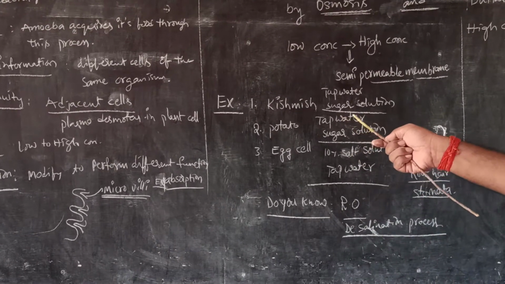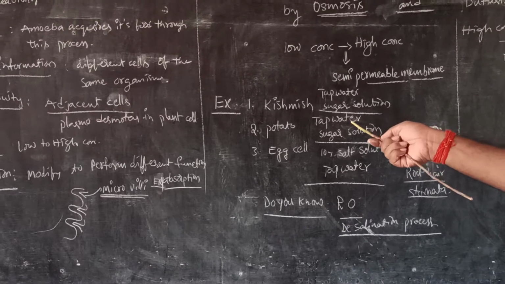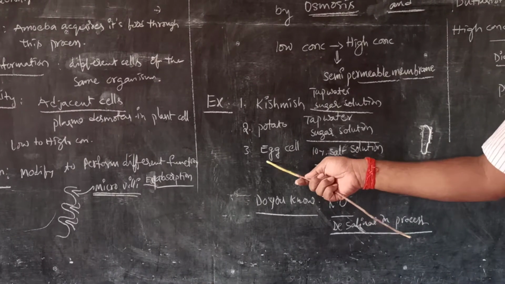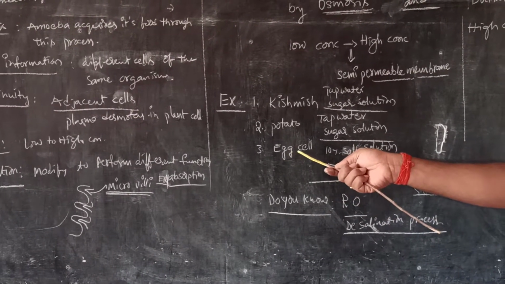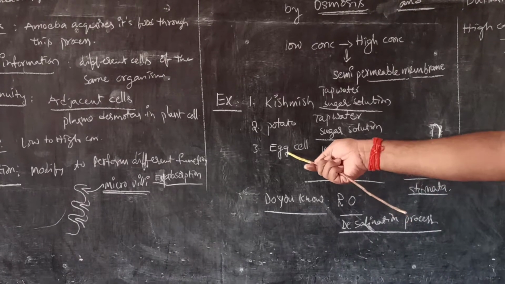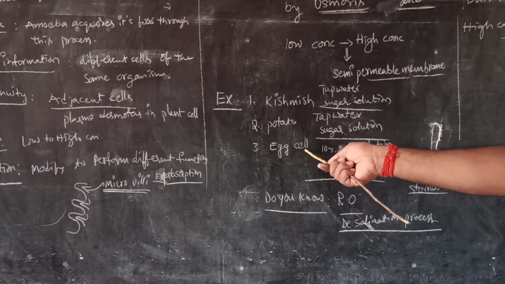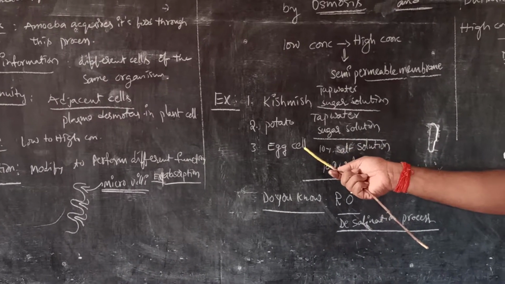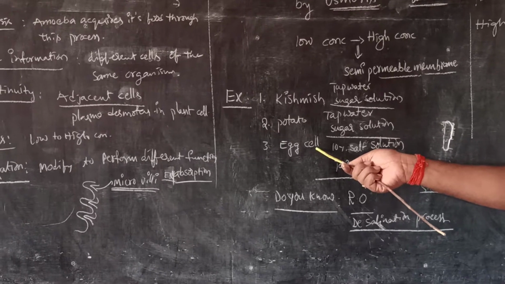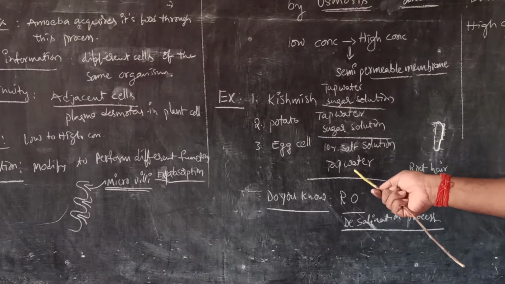So always, tap water or pure water is lower in concentration compared to sugar solution or salt solution. Let us take an example like an egg. Of course, it is a visible cell. The egg cell has a membrane called the plasma membrane, which acts like a selectively permeable membrane. So we de-shell the egg with HCl solution, fill it with 10% salt solution, and place it in tap water.